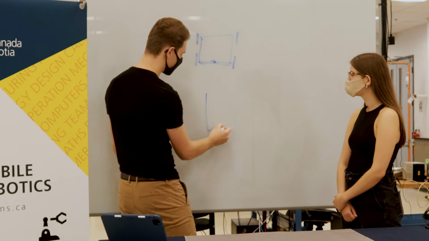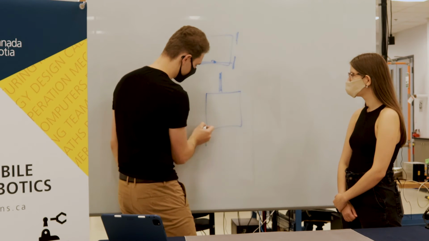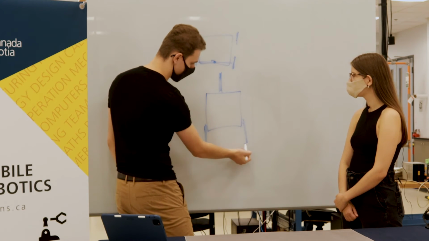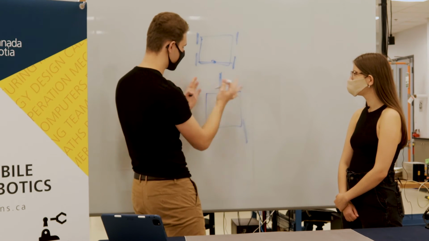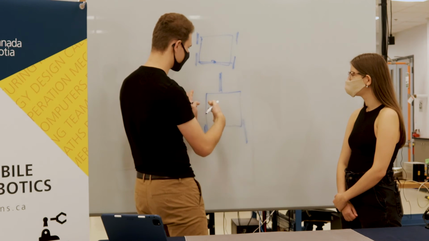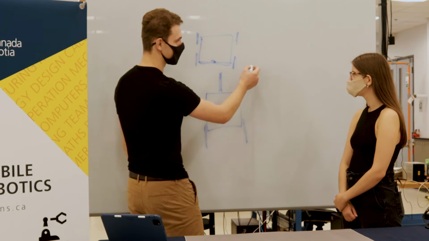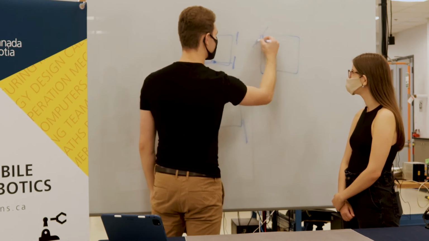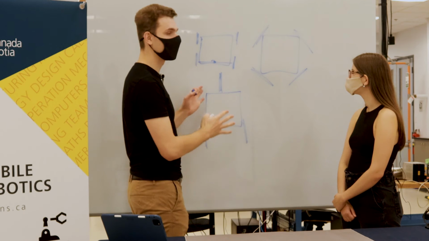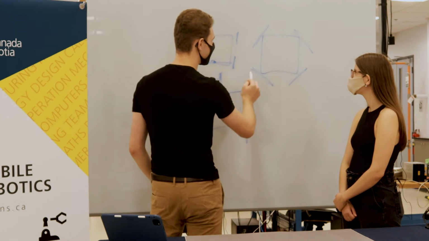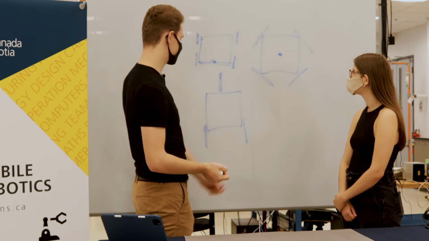Another idea for moving would be maybe you want 1 wheel in the front and 2 wheels in the back. 2 wheels in the back are driving wheels and the one in the front is an omnidirectional wheel. So again, it allows for pivoting with this front wheel rotating smoothly side to side. Another interesting solution would be if you want to have your wheels on the corner like this. That way you can move in all directions. You can translate left and right, forward and backwards, and rotate around the center of your robot. That's an interesting movement solution.